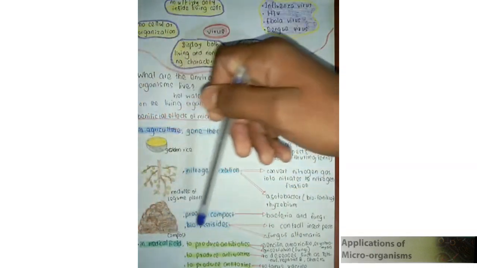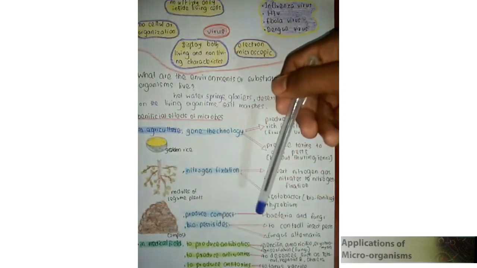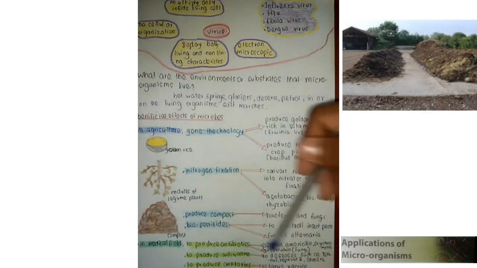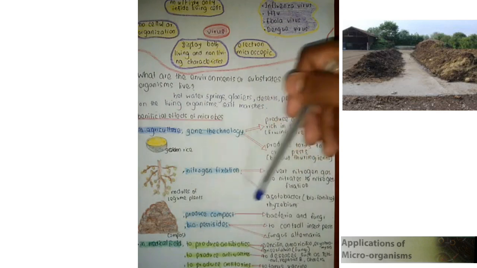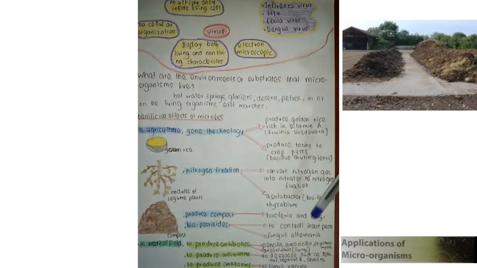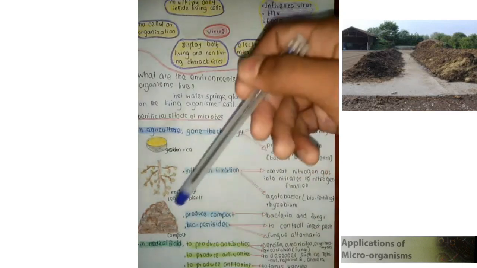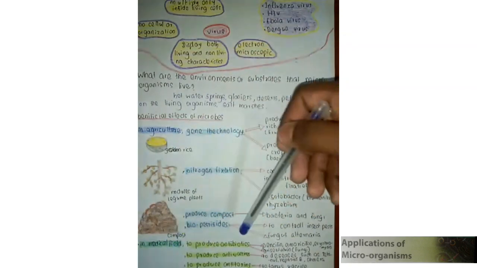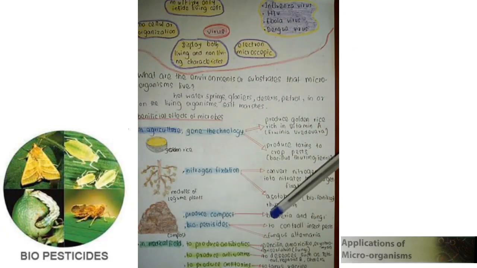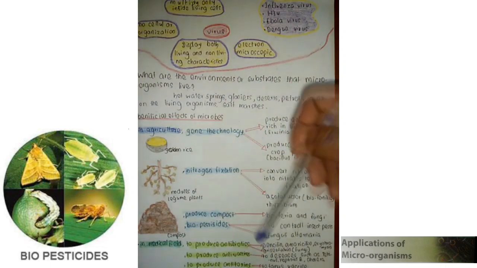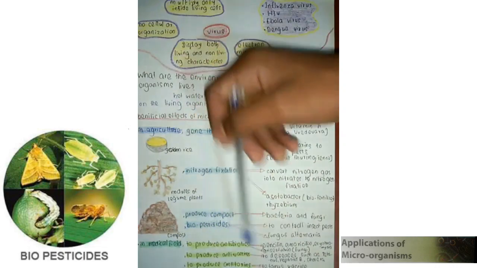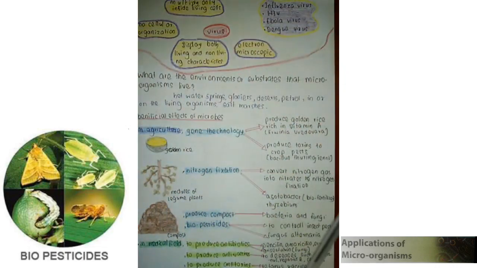And we are going to talk about producing compost. In producing compost, there are two main microorganisms used. Bacteria and fungi are the main microorganisms. Then we are going to talk about biopesticides. Biopesticides are used to control insect pests of plants. One microorganism that helps as a biopesticide is mentioned here.